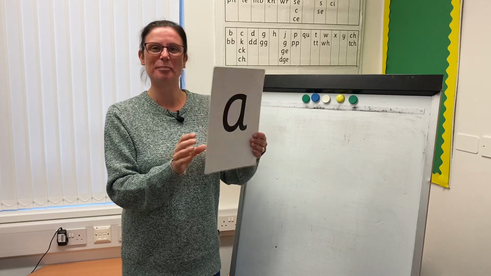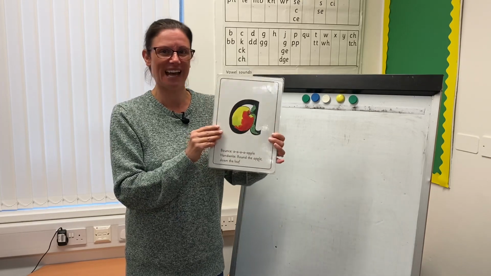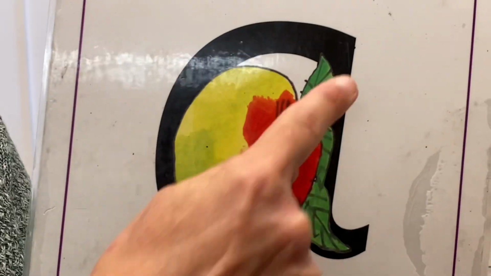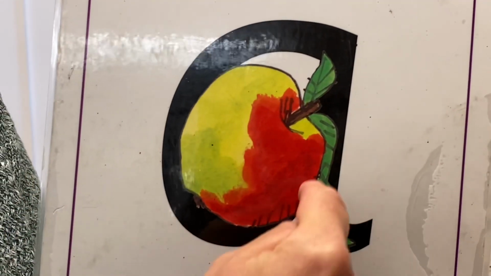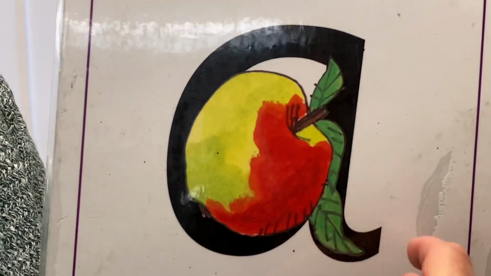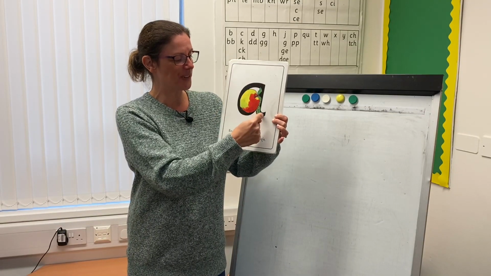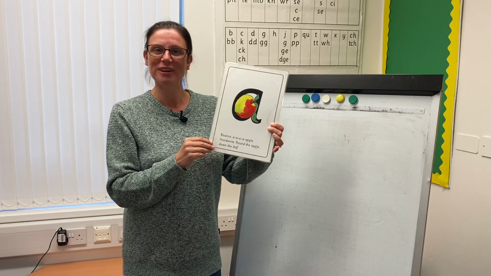Good. Let's have a look at the picture that helps us to remember the sound. So we've got ah for apple today, and we go around the apple and down the leaf. Around the apple and down the leaf. And that helps us to remember when we're writing it.